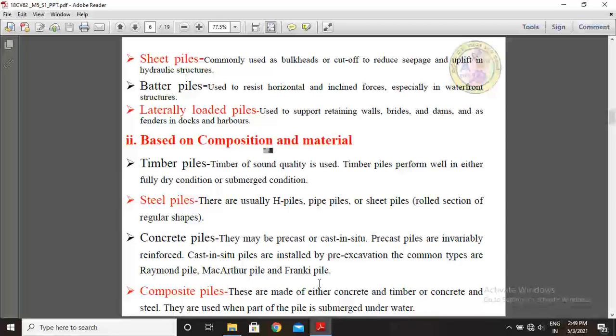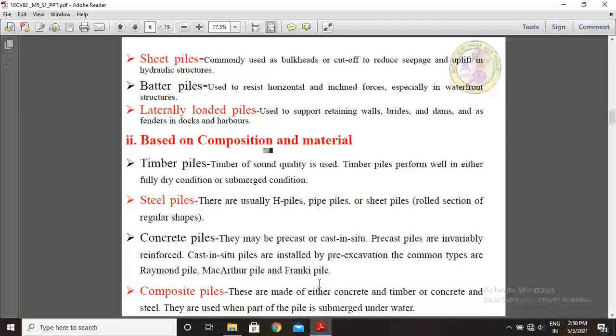Next, piles are classified based on composition and materials. That is, timber piles. Timber piles are nowadays also used in hilly areas.